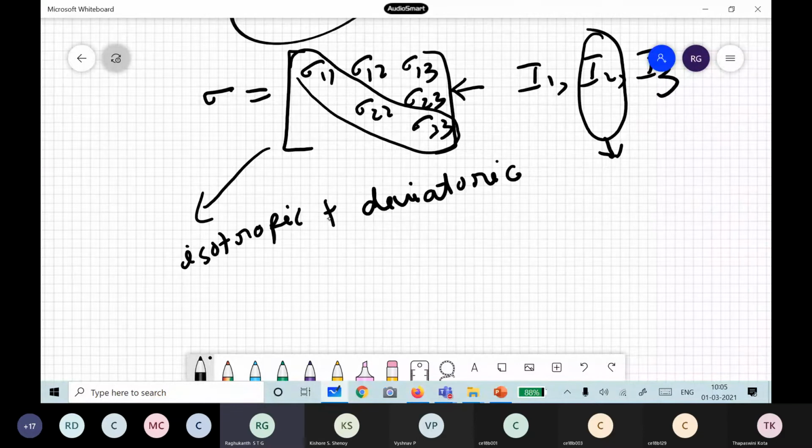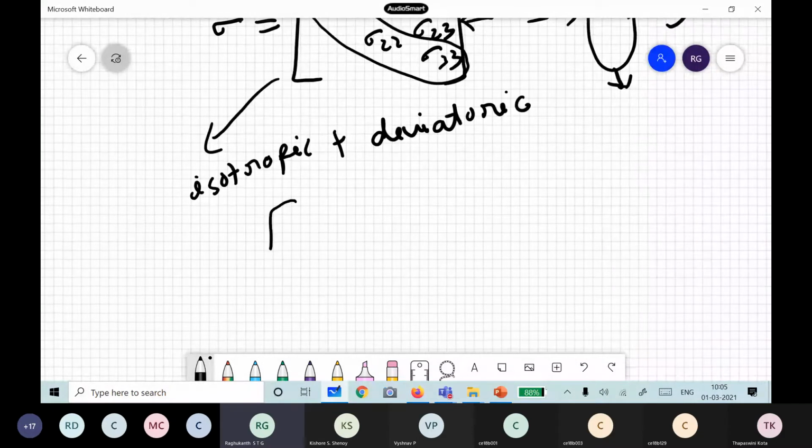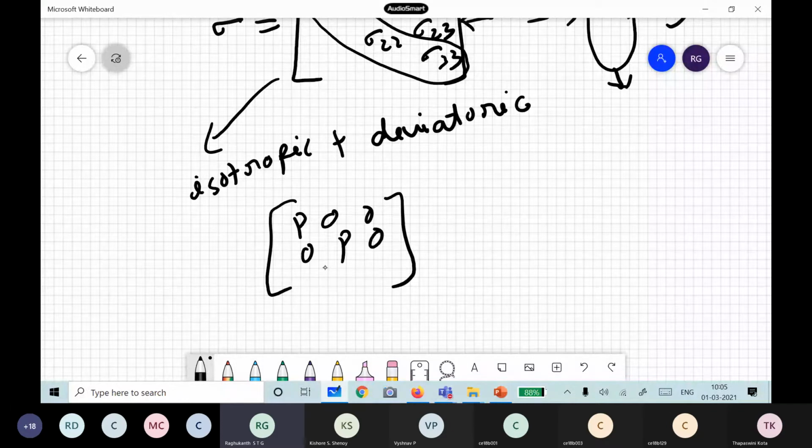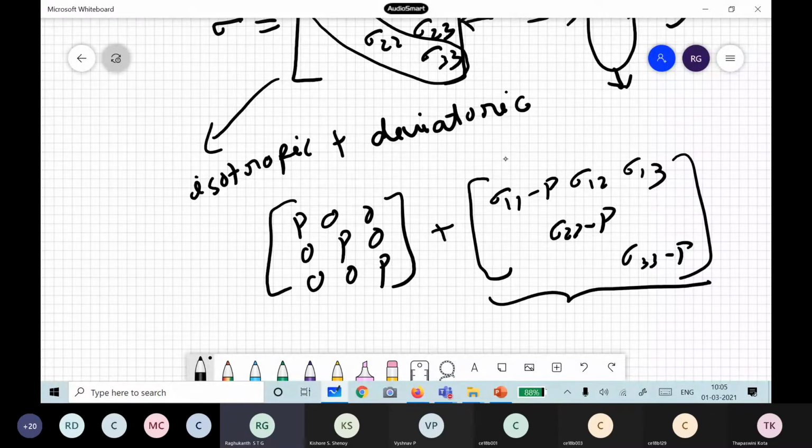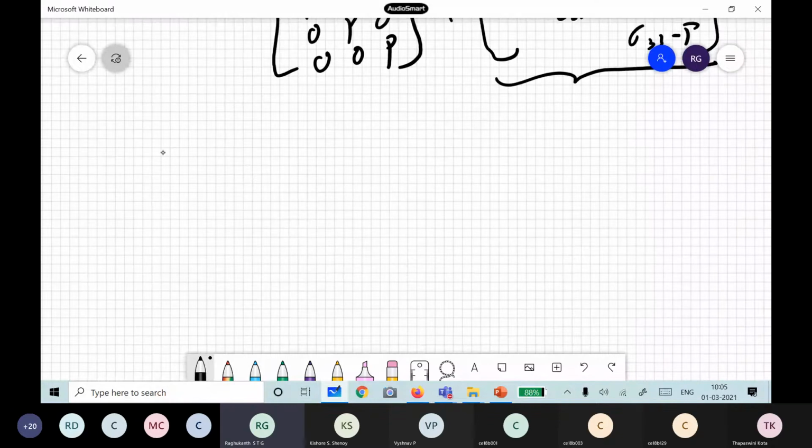This we do as a separate thing. Isotropic is a diagonal matrix with P, 0, 0, 0, P, 0, like pressure. The deviatoric part will be sigma 11 minus P, sigma 12, sigma 13, then sigma 22 minus P, and so on. So you get this matrix, which we call the deviatoric part. If you compute the second invariant of this one, it gives you J2, and then you take this one.